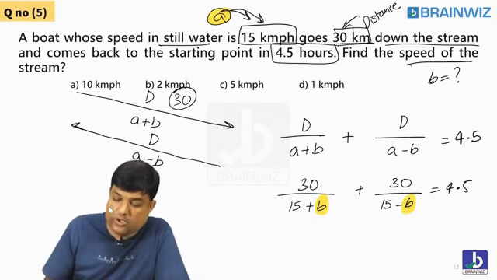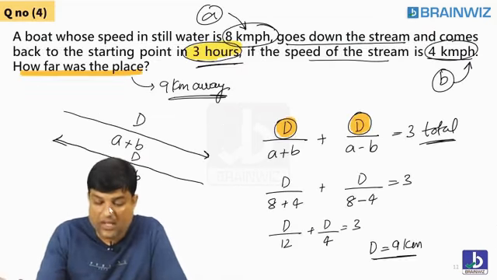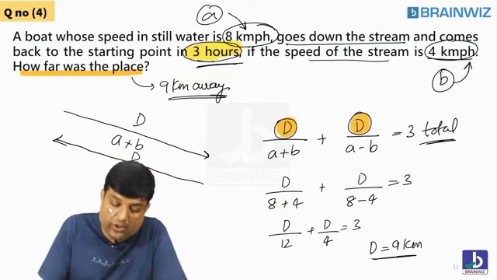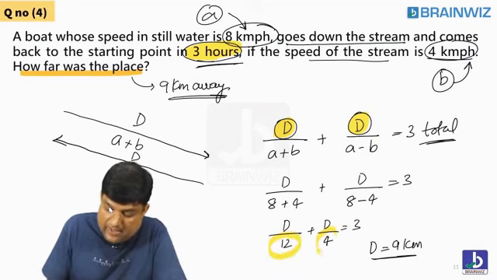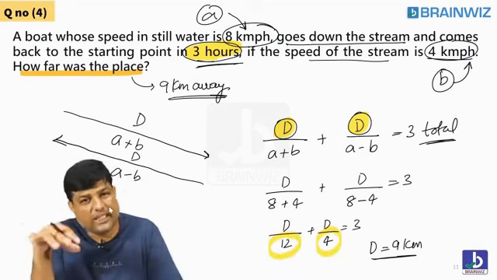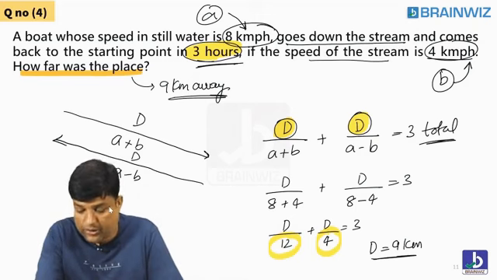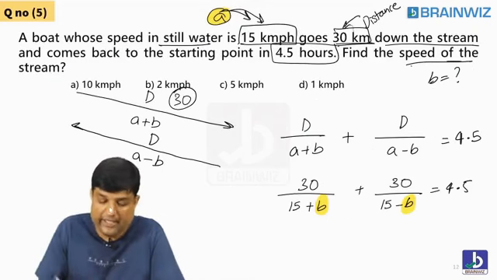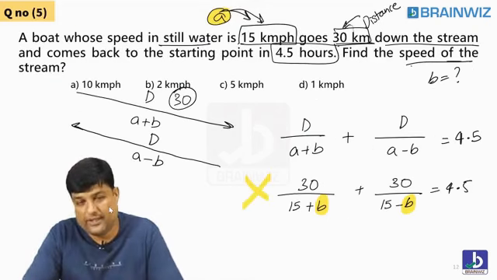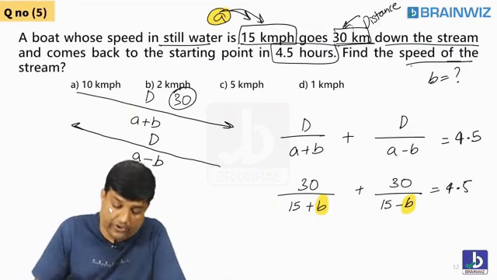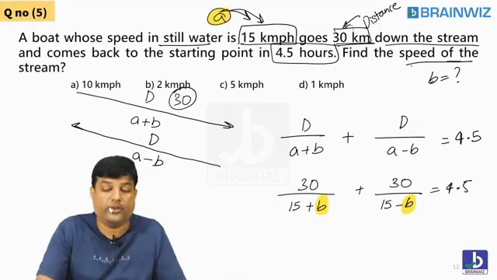Then, sir, why did you solve the previous one? I solved the previous one, number 11, because what is missing? The numerator is missing. So in that question, do you have a chance that you can take the LCM? Yes, sir, 12 and 4, two numbers are there, I can take the LCM. Do you think, students, here, do you have any chance to take an LCM? No, you cannot take the LCM here. So when you are not in a position to take the LCM, what do you do? You come from options.